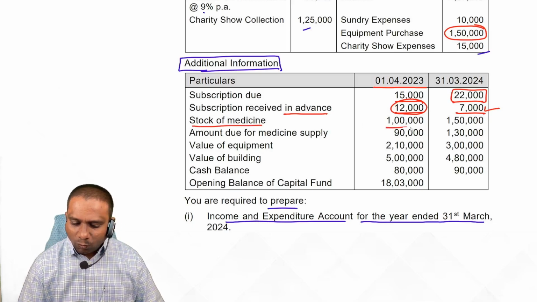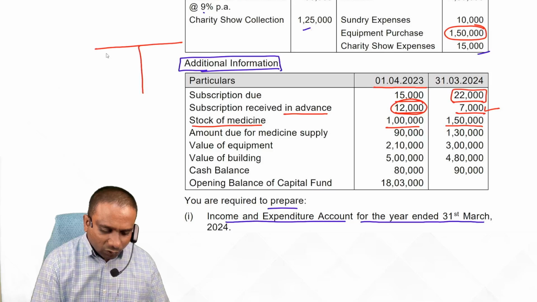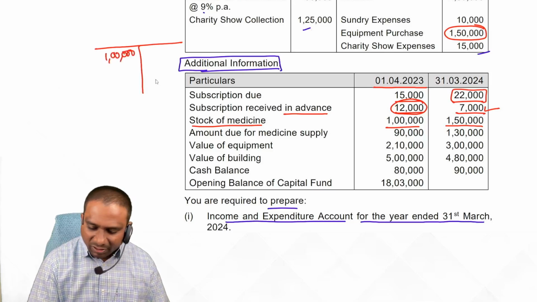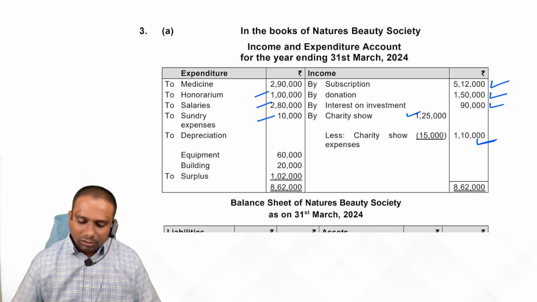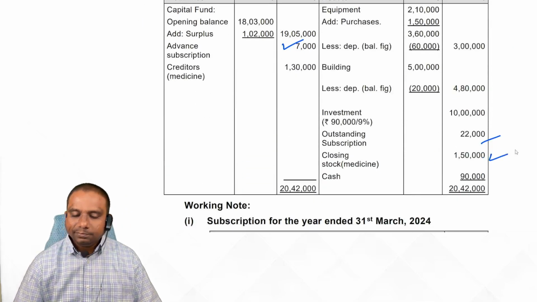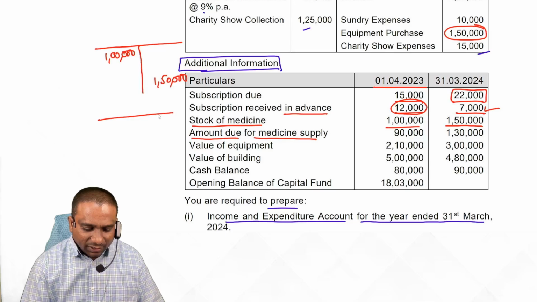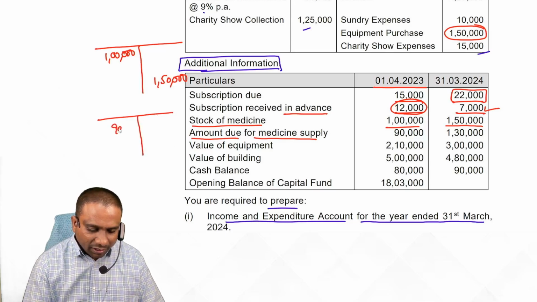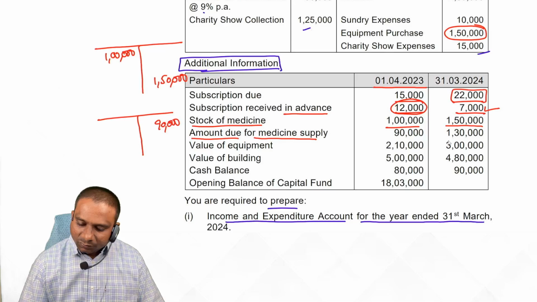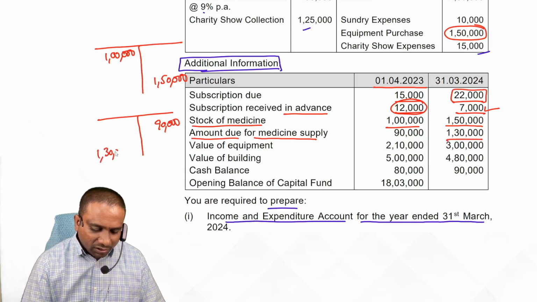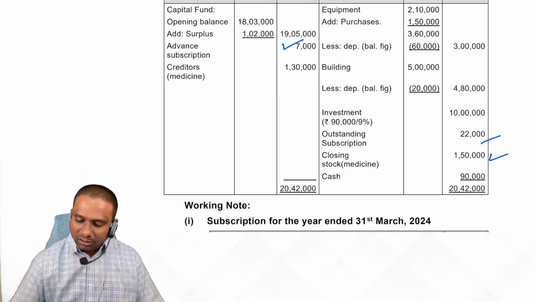Next one. Stock of medicine 1 lakh opening, closing 1 lakh 50. Observe here, stock of medicine opening balance 1 lakh, whereas closing balance is 1 lakh 50. This closing balance, show it on the asset side of the balance sheet. Simple. Amount due for medicine supply. Prepare this account also. What is the amount due here? 90,000 credit. Amount due, opening balance 90,000 and 1 lakh 30 closing balance. Whatever the closing balance we have, 1 lakh 30, show it on the liability side of the balance sheet.